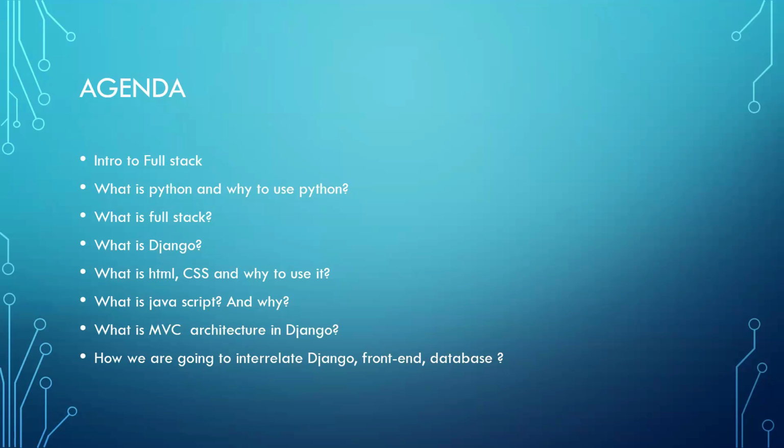To become an expert in full stack development, what languages should I know? I should be good in Python programming. I should know the basics of JavaScript programming. In Python, you should be familiar with basic Python programming as well as advanced Python programming. It is okay to know only the basics of JavaScript, and you should be good in HTML, CSS, and the MVC architecture of the Django framework.